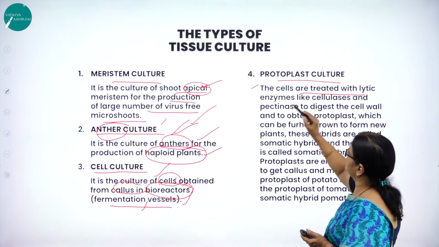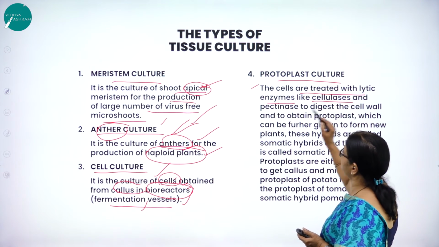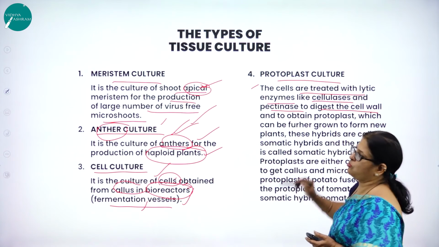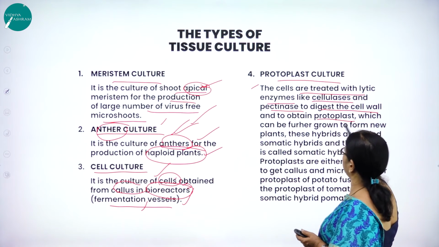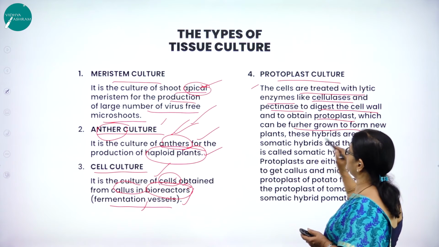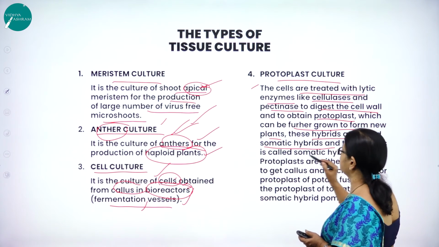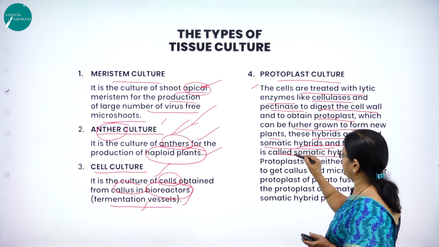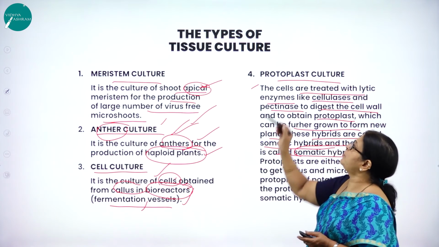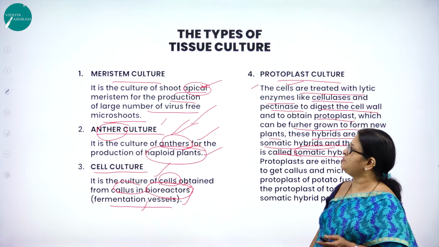The cells are treated with lytic enzymes like cellulase and pectinase to digest the cell wall and to obtain protoplasts, which can be further grown to form new plants. And these hybrids are called somatic hybrids, and the process is called somatic hybridization. Very, very important culture is protoplast culture.